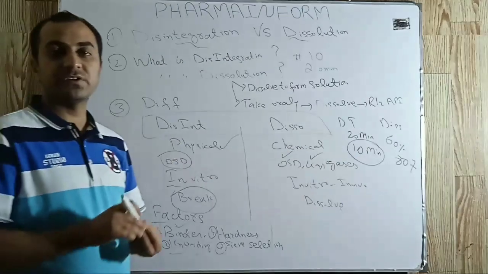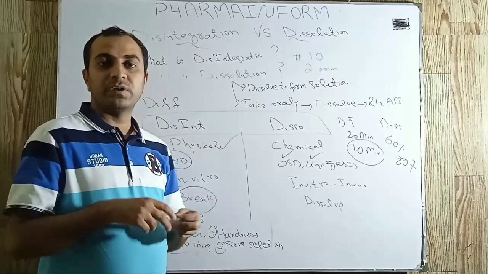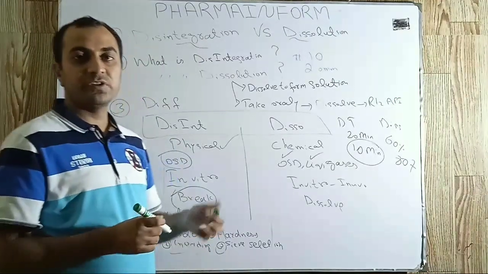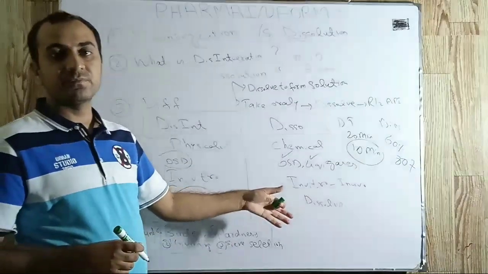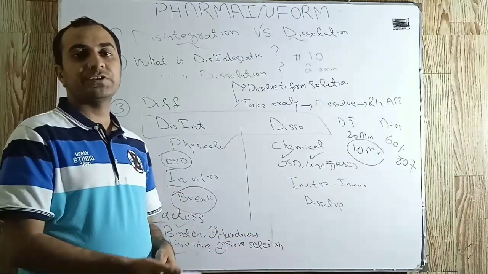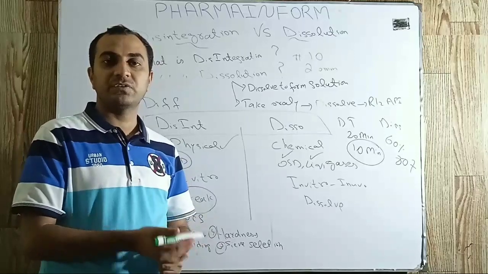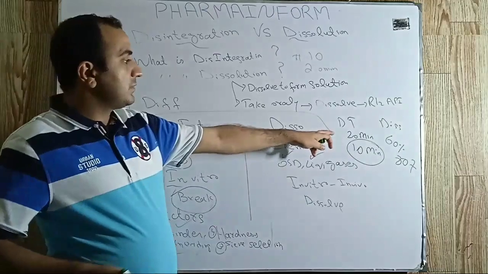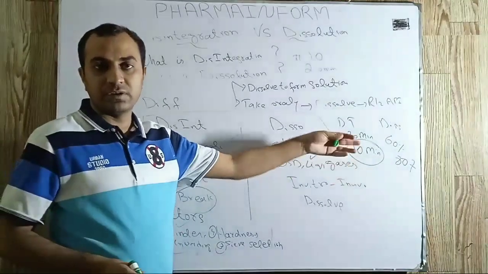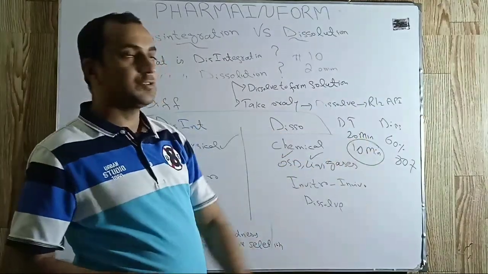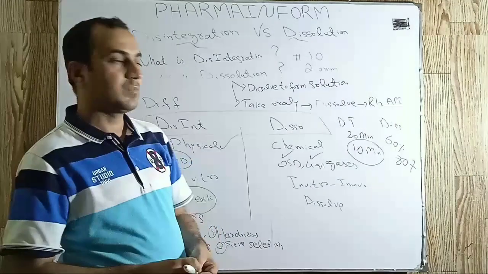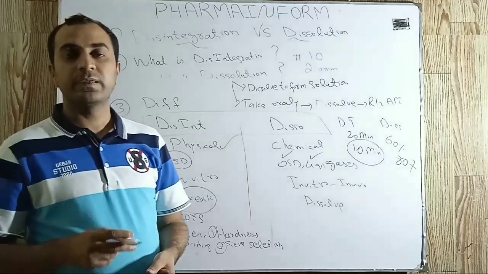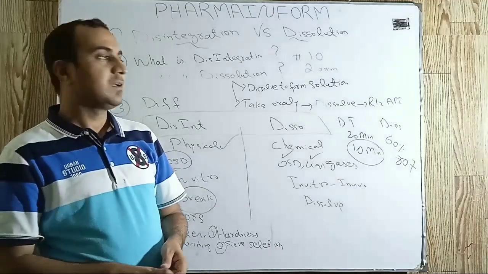Sieve selection. Sieve selection is also an important step which may affect the disintegration time and dissolution profile. If we wrongly select a large sieve, meaning 12 number mesh instead of 20 number mesh, 12 number mesh will produce large granules which will disintegrate in a long period of time and the dissolution profile will be low. It is only an example. Sieve selection depends upon tablet weight as well.